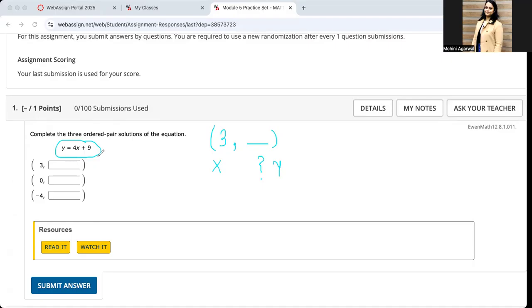So in the equation, that means 4 times 3 plus 9. We'll solve that, and we find the value of y given that we know what x is. That comes out to be 21 for us.